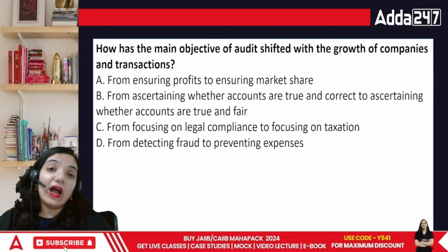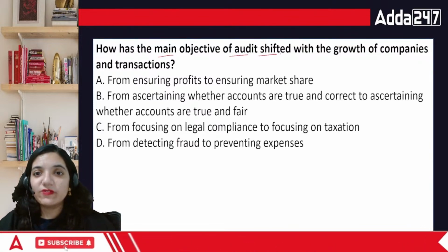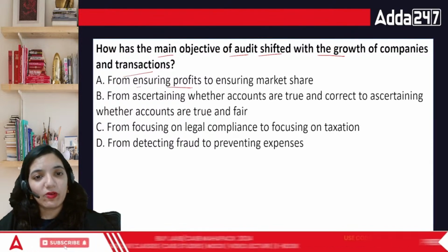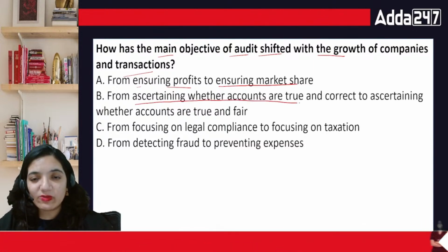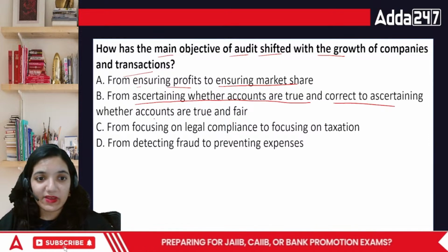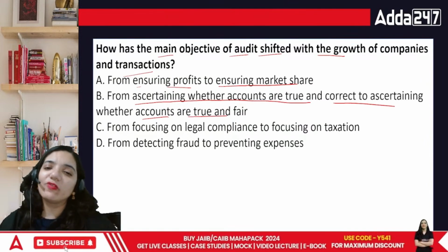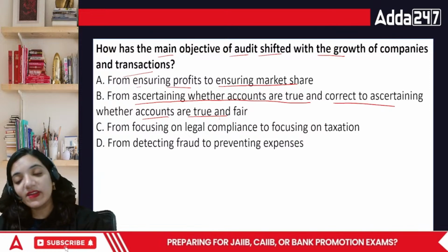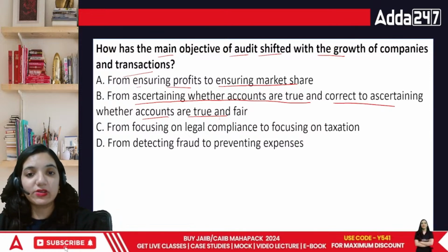Next point, how has the main objective of audit shifted with the growth of companies and transactions, from ensuring profits to ensuring market share, from ascertaining whether the accounts are true and correct to ascertain whether the accounts are true and fair, from focusing on legal compliance to focusing on taxation, or from detecting the frauds to preventing expenses. You just can't prevent an expense. If you are preventing expenses, you are preventing growth of the organization itself, right?